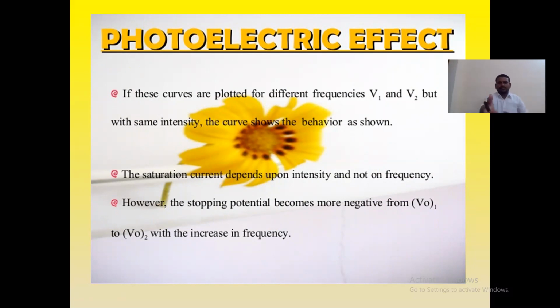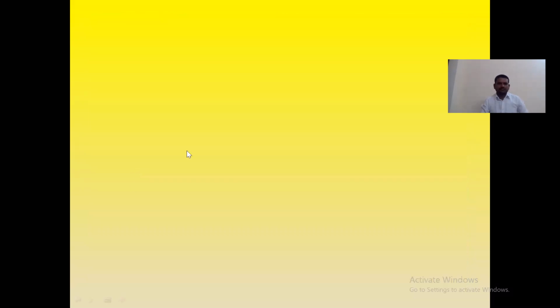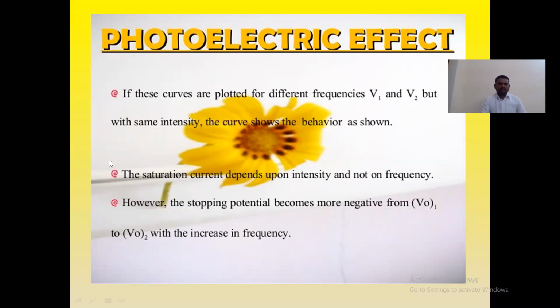So the saturation current, see the second point here. Next, I will explain in the next slide.